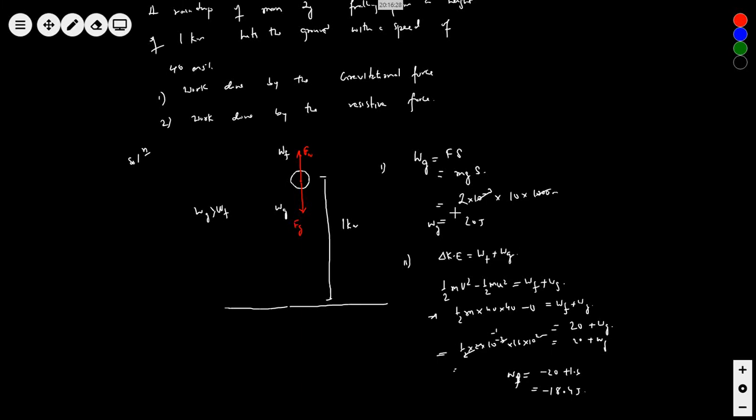A bullet of mass 10 gram moving with a velocity of 300 meter per second enters a wooden block and comes out from the other side with a velocity of 200 meter per second.